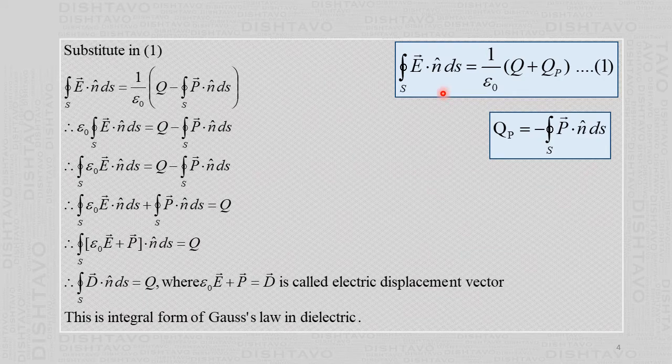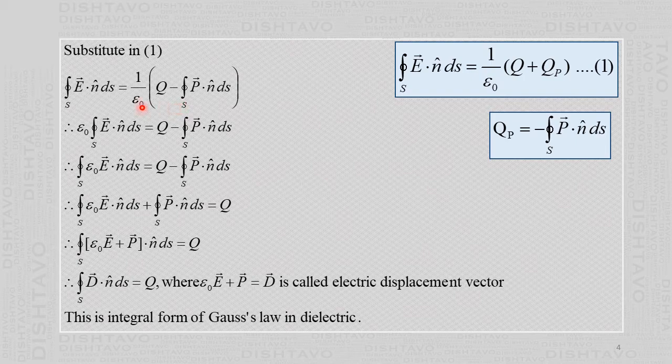In the earlier slide, we derived this equation 1, for the total flux over the surface we have chosen: 1 upon epsilon 0 times Q plus Qp. Qp is the polarization charge and Q is the embedded charge. And this Qp we have shown in the previous slide to be minus the closed surface integral of vector P dot n cap dS. So now in equation 1 we substitute this quantity Qp and we get this.